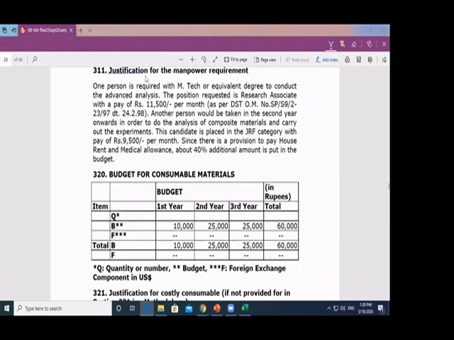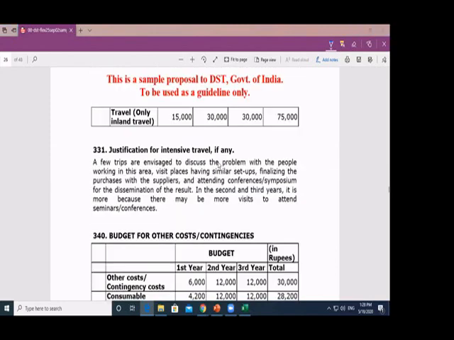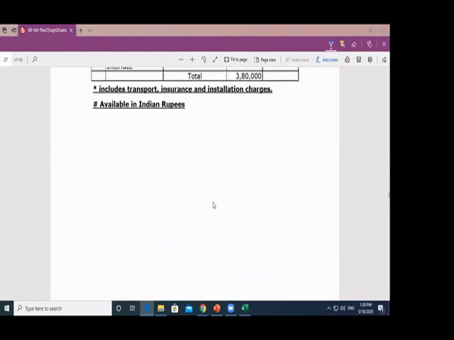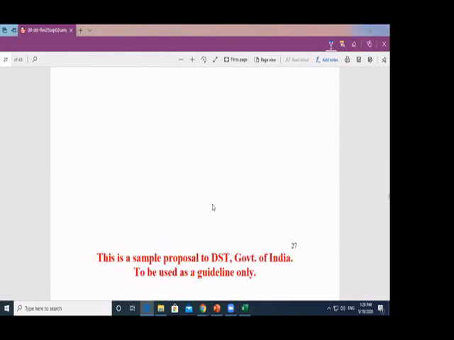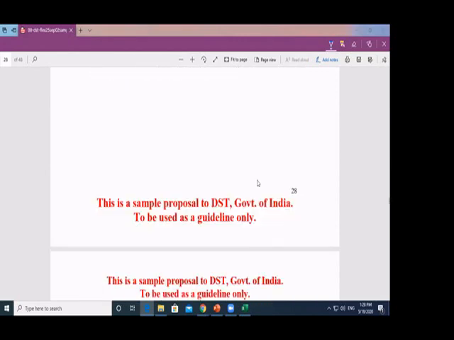Anything you write, you need to provide justification. Here it says why you need this many people, how much, what about the travel, why you need to travel, and so on and so forth. For every piece of money you ask for, you write justification. And here is the time schedule. When you will do what, and this whole 3-year period is mentioned here.